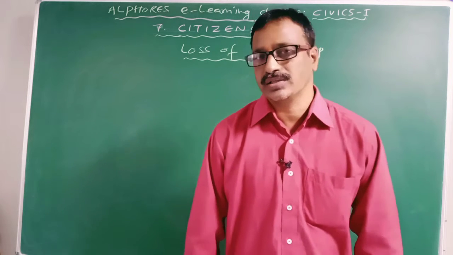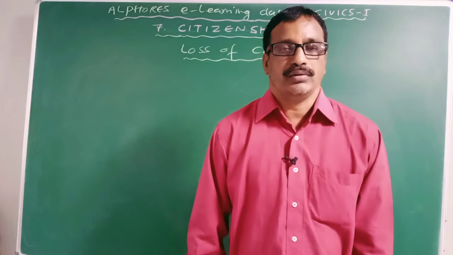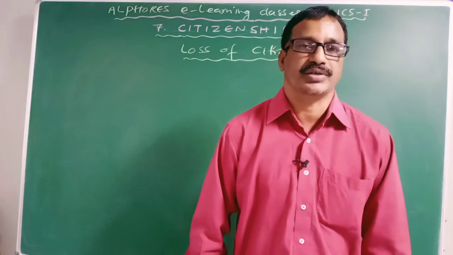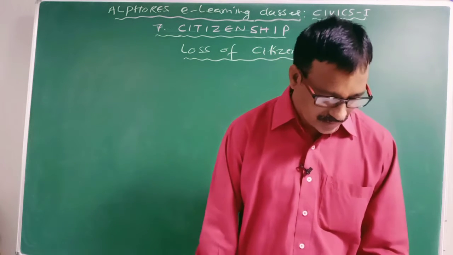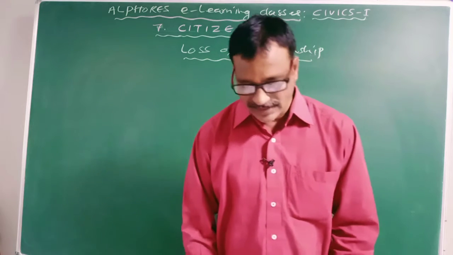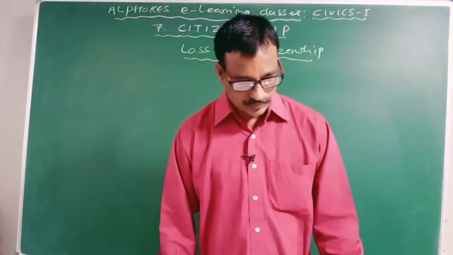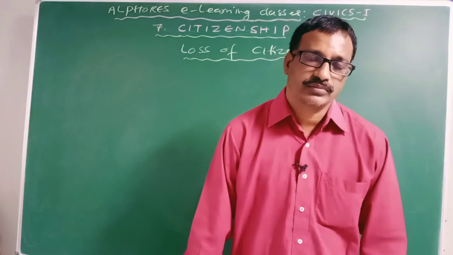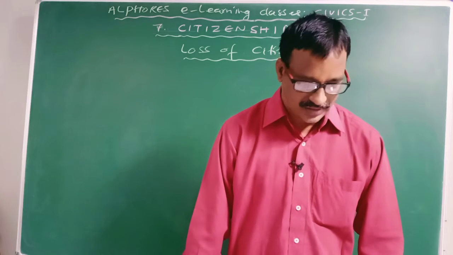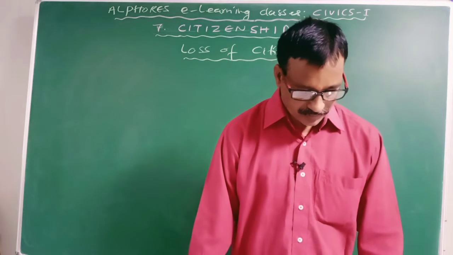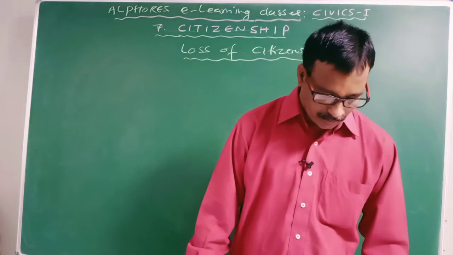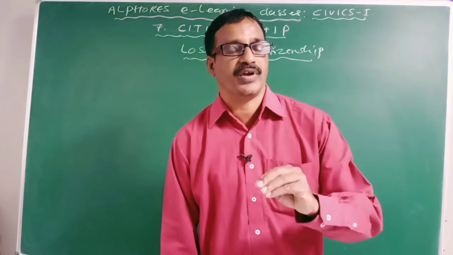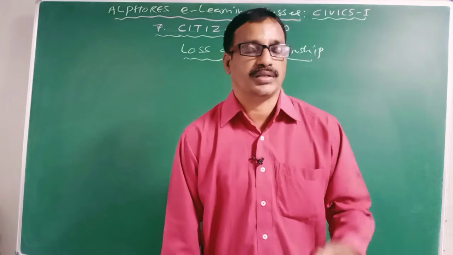Then naturalized citizenship. An alien will acquire the citizenship of a foreign state by fulfilling certain conditions. What are the general conditions? One is residence. Two, oath of allegiance. Three, fixed assets. Four, service in civil or military. Five, marriage. Six, good character. So these are certain conditions. By fulfilling these conditions, an alien will acquire the citizenship of another state.